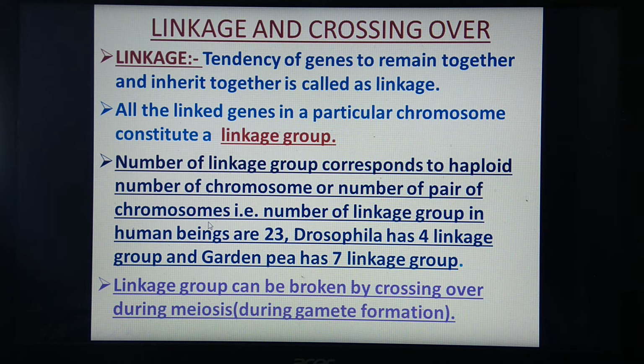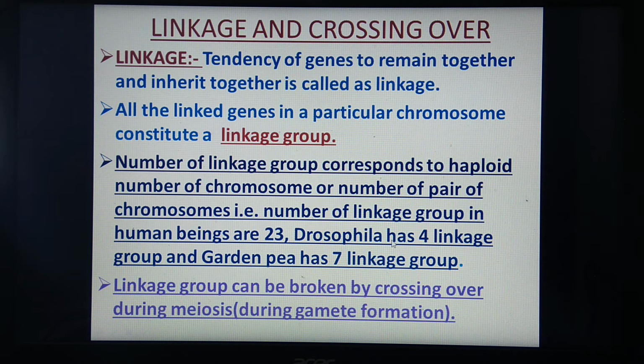Now see, if you remember, in human beings we have 23 pairs of chromosomes. So we will be having 23 linkage groups. So it corresponds to the haploid number of chromosomes. In human beings, the haploid number of chromosomes is 23, or the number of pairs of chromosomes, that is also 23. So the number of linkage groups corresponds to the haploid number of chromosomes. For human beings it is 23.